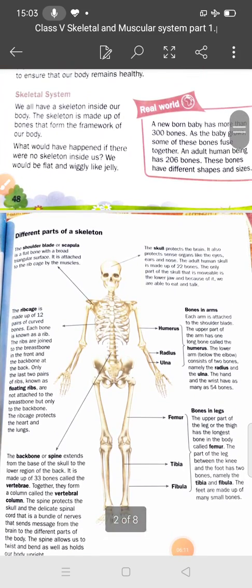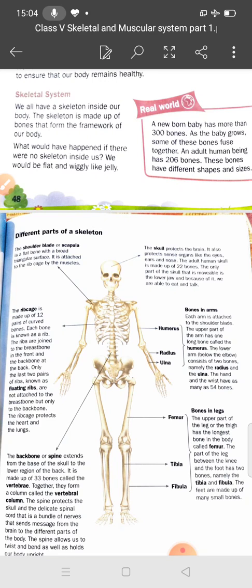So what is the skeletal system? Everybody has a skeletal system, whether dog or cat, everybody has a skeleton system. But in this chapter we will discuss the human skeletal system. And you know, the skeleton is made up of the bones that form the framework of the body. This skeletal system forms the frame. It gives the framework of the body.